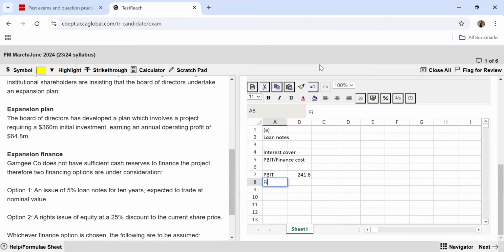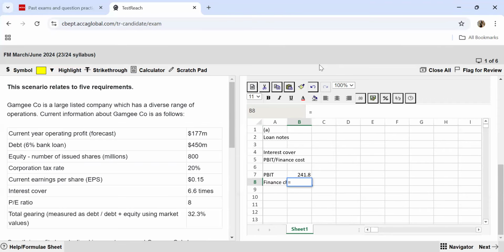Then if I talk about my finance charges, or my interest costs basically, this is going to be what I was paying earlier. Earlier, I had $450 million of debt, and on this debt, I was paying 6% interest. So firstly, I will have this liability, this interest I have to pay.